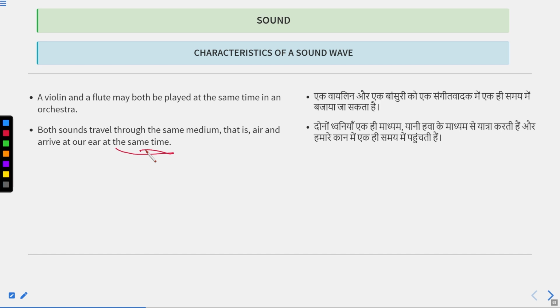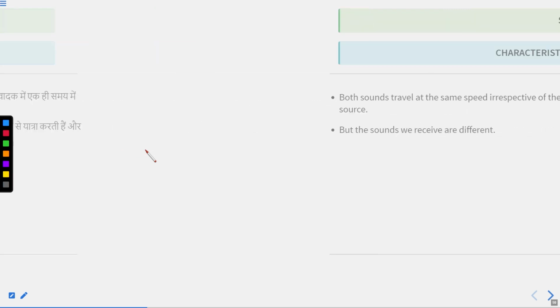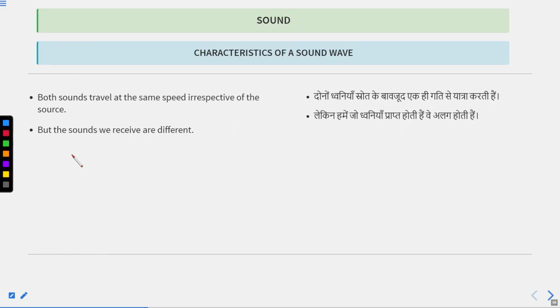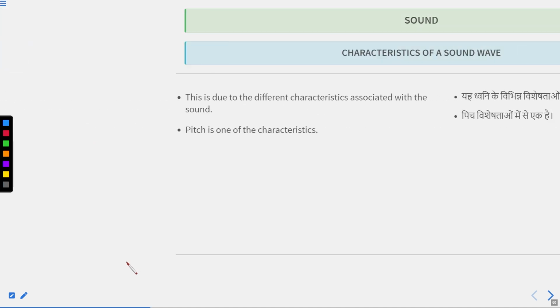A violin and a flute may play at the same point and both sounds will reach our ear at the same time. But the sounds we receive are different. You can differentiate which one is the sound of a flute and which one is the sound of a violin. How can you do that?